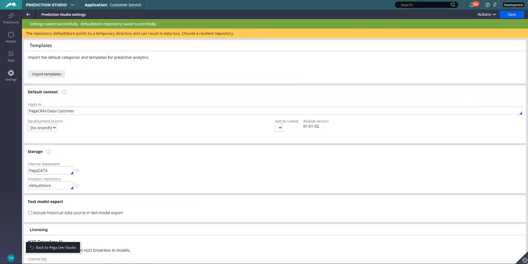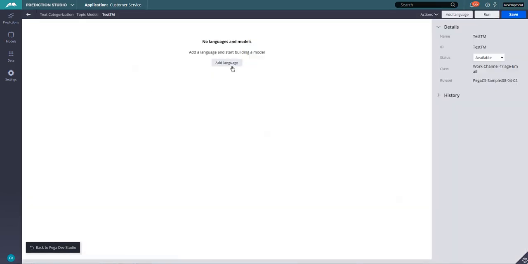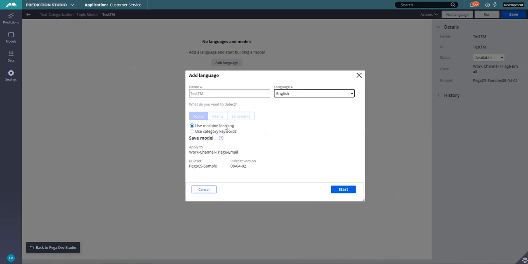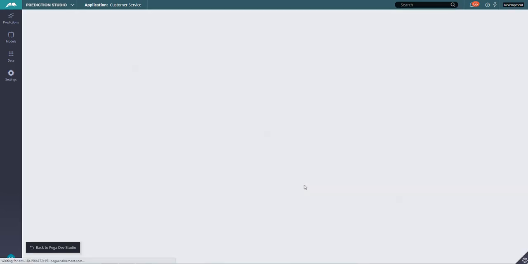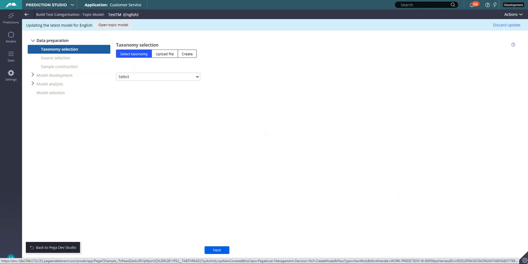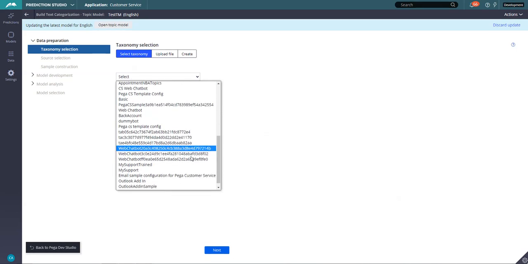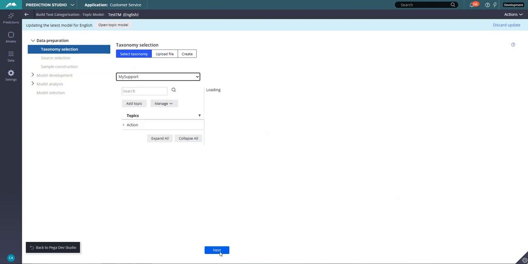Okay, all right. And let's go back to Prediction Studio again. Here, let's start creating the text model, right? So click on Add Language, and the language we're going to pick is English, and use machine learning. Start. In this wizard we are going to select the taxonomy of my support. That is actually the channel, right? My support is the email channel. That's the taxonomy we are going to select, and click on next.